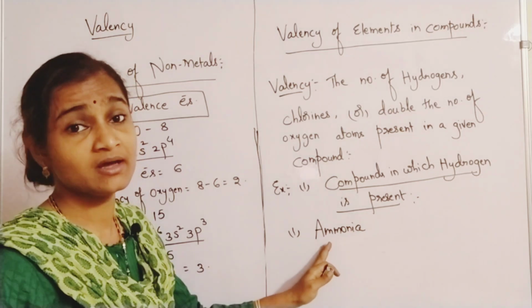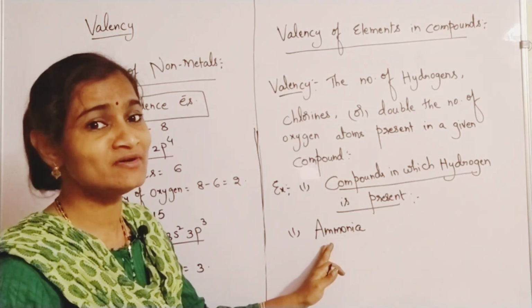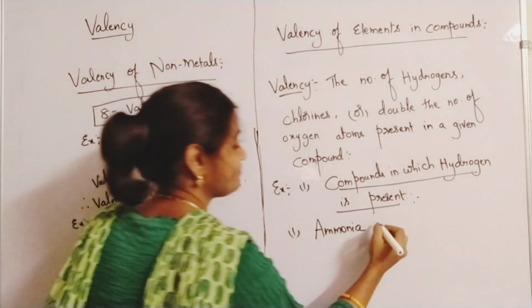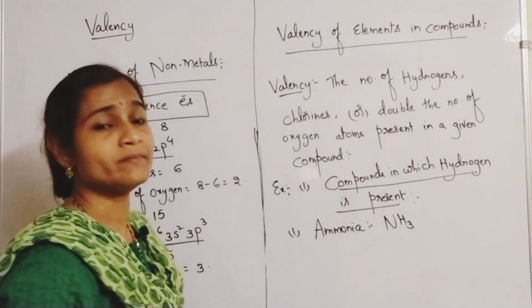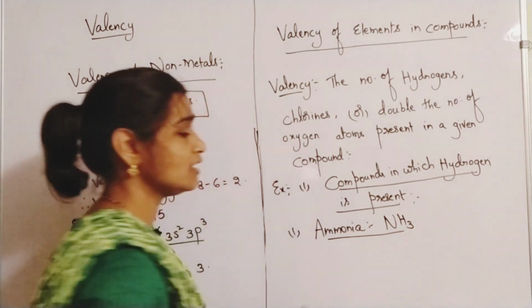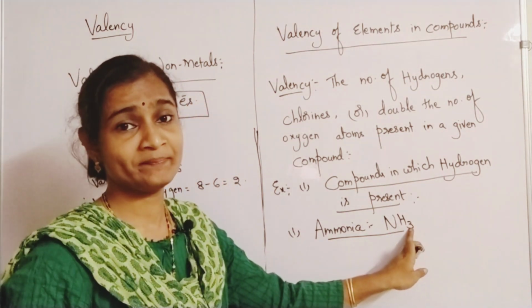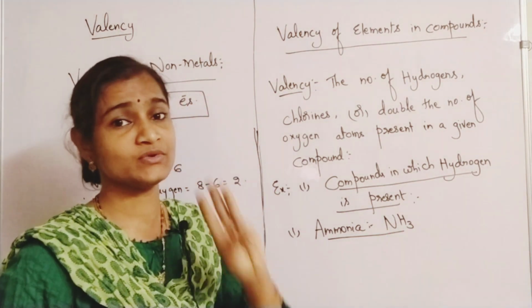Ammonia is a compound. The formula for ammonia, do you remember? NH3. In this, how many hydrogens are you finding? You are finding 3 hydrogens.